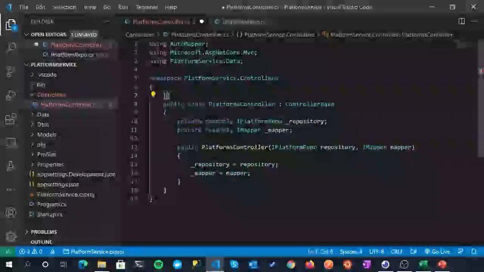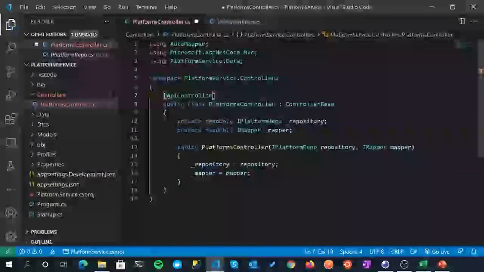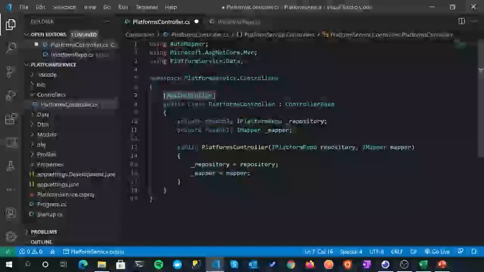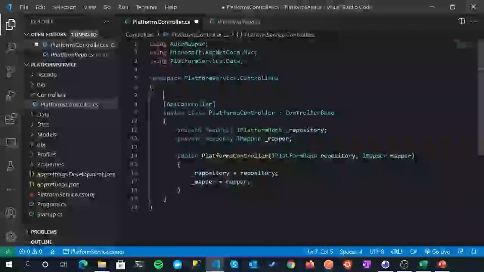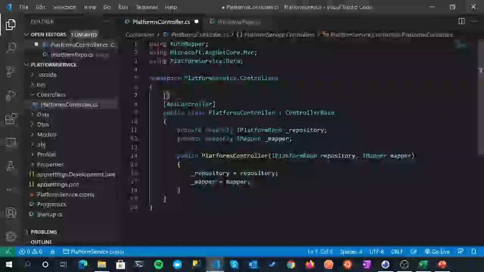The first one is ApiController, and that gives us a lot of out-of-the-box functionality relating to API controllers, and I'll call those out as and when we come on to them, but it's mainly around passing through data via our actions and default behaviors that most web APIs will want to adhere to. So it saves us a bit of work.